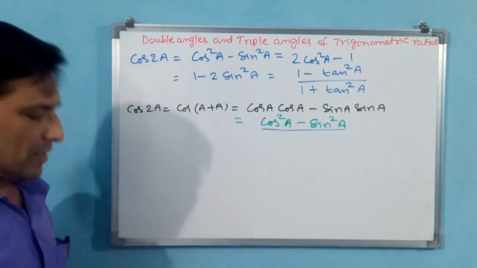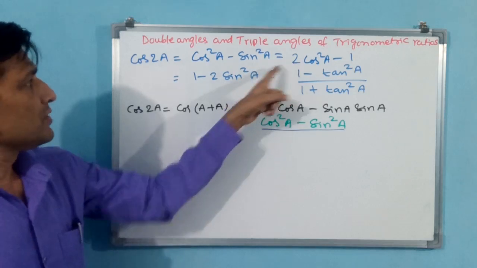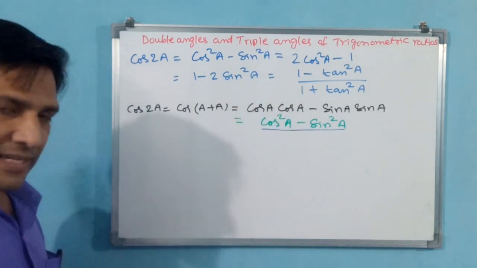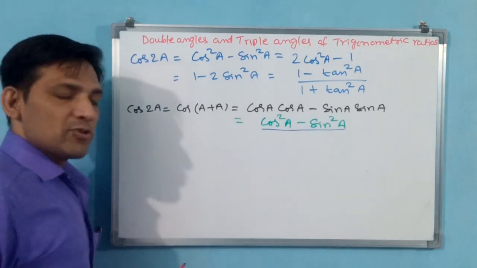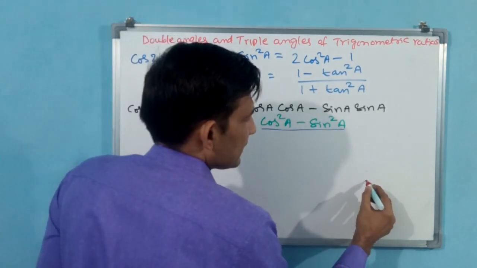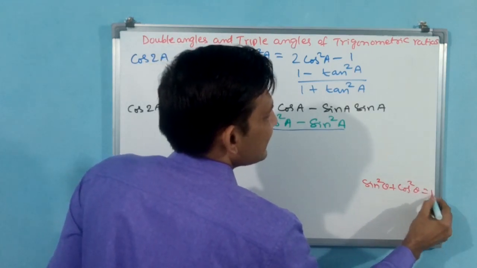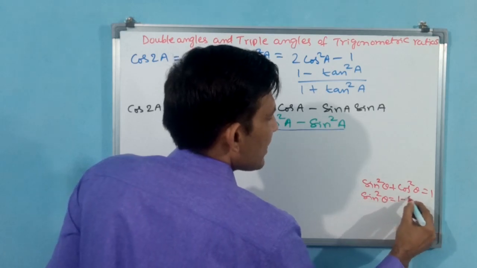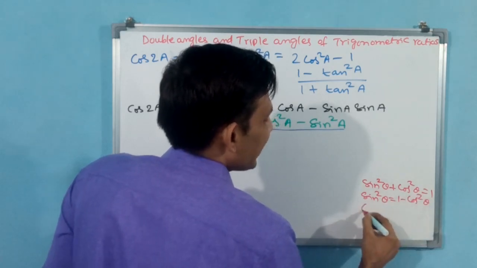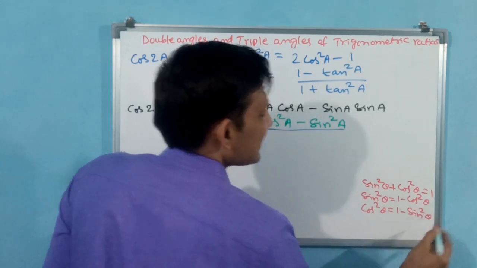Okay, before going to prove these two, just analyze another one. Which one? Earlier we know that sin square theta plus cos square theta is equal to 1. That means if I want sin square theta, it is 1 minus cos square theta. If I want cos square theta, it is 1 minus sin square theta. Is it correct?